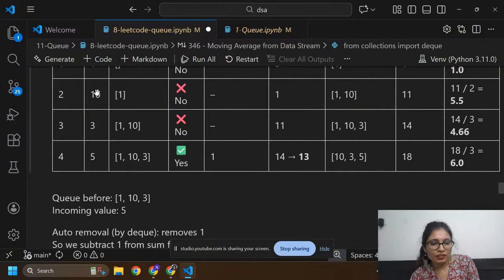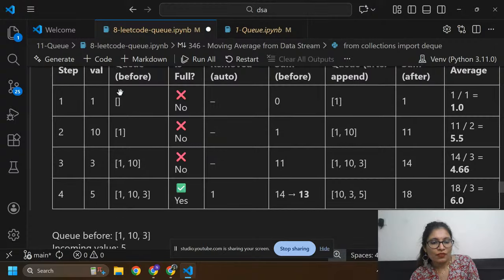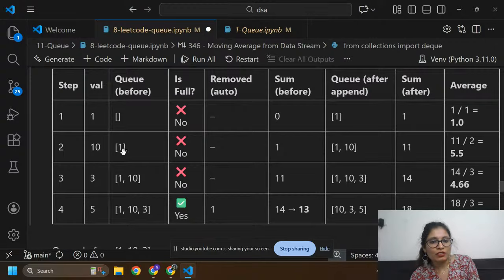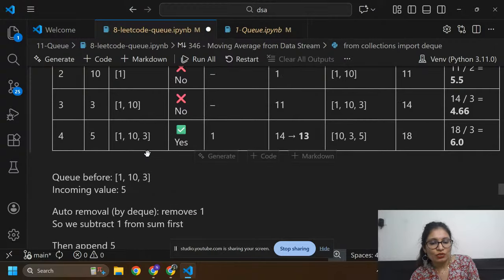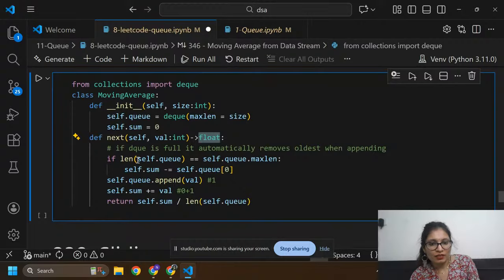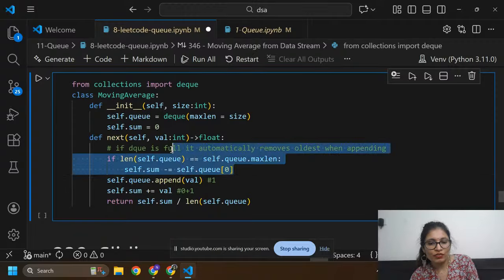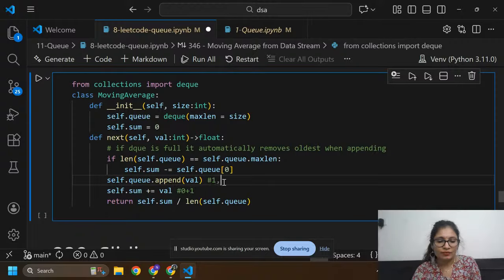Now I need to take 10. I have one element in the queue, that is 1. After taking 1, I'm going to take 10, value equals 10 here. Then we need to check if self.q equals q.maximum length. This condition is again going to fail. Then we need to append 10 here.